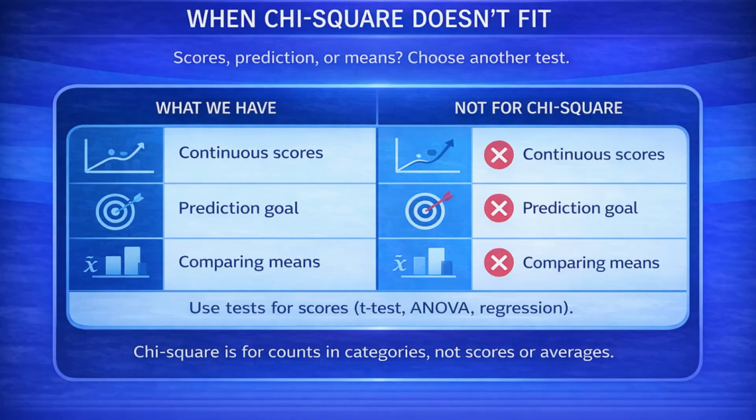Chi-square is not appropriate when variables are continuous, when prediction is the goal, or when group means are being compared. It should not be used to analyze scores, averages, or scale totals. Using chi-square in those situations reflects a mismatch between the research question and the analytic method.